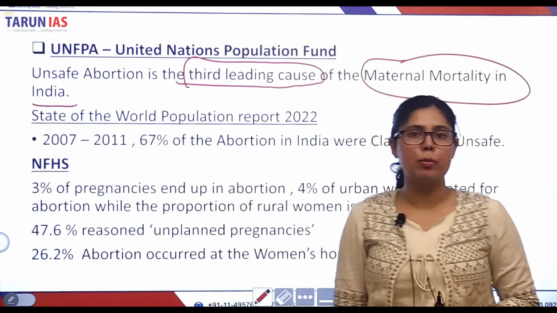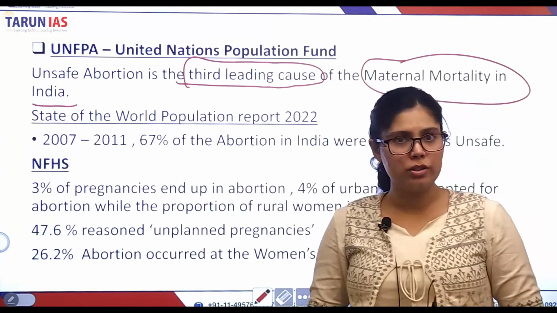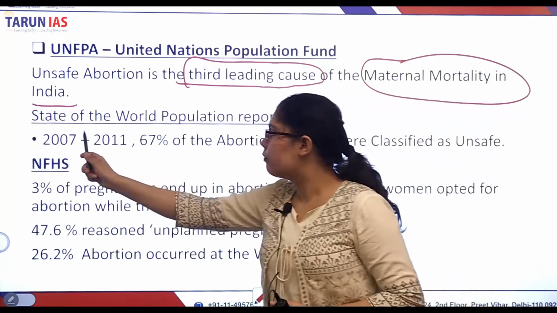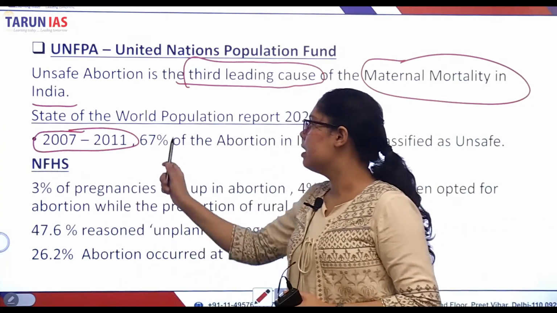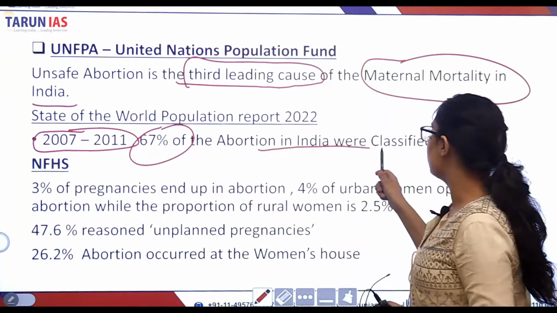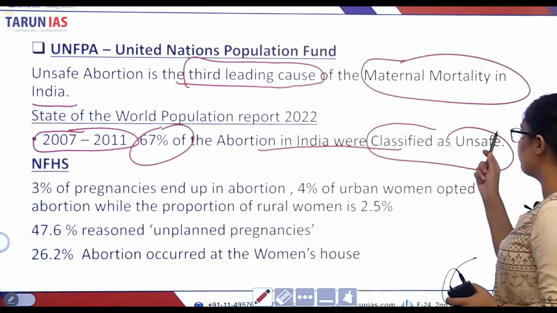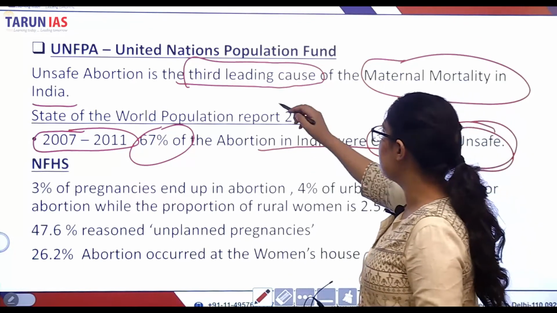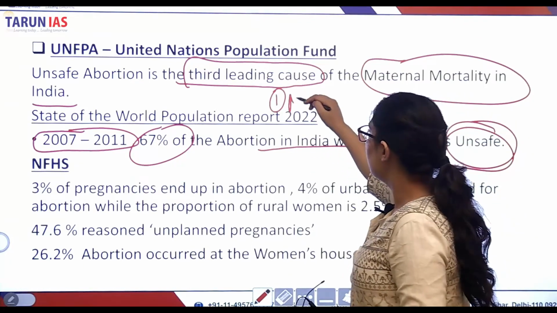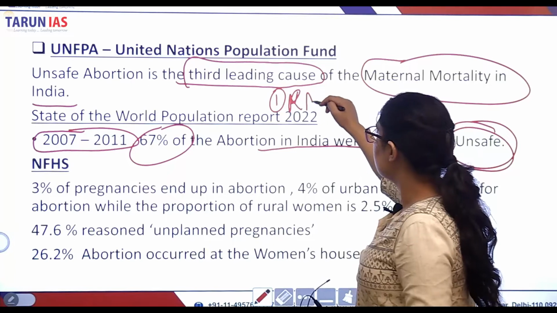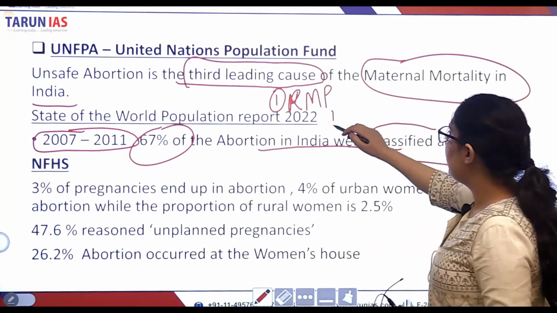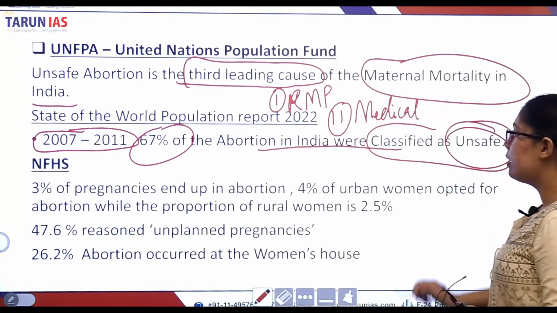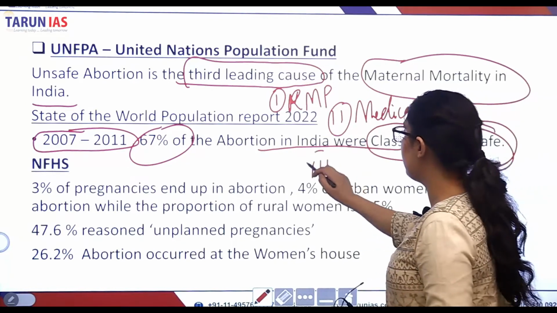According to the State of the Population Report 2022, also released by the United Nations Population Fund, from 2007 to 11, 67% of abortions in India were classified as unsafe. What is an unsafe abortion? It means abortions that are not conducted under the guidance of a registered medical practitioner, not conducted in a medical institution, or conducted by the women themselves.